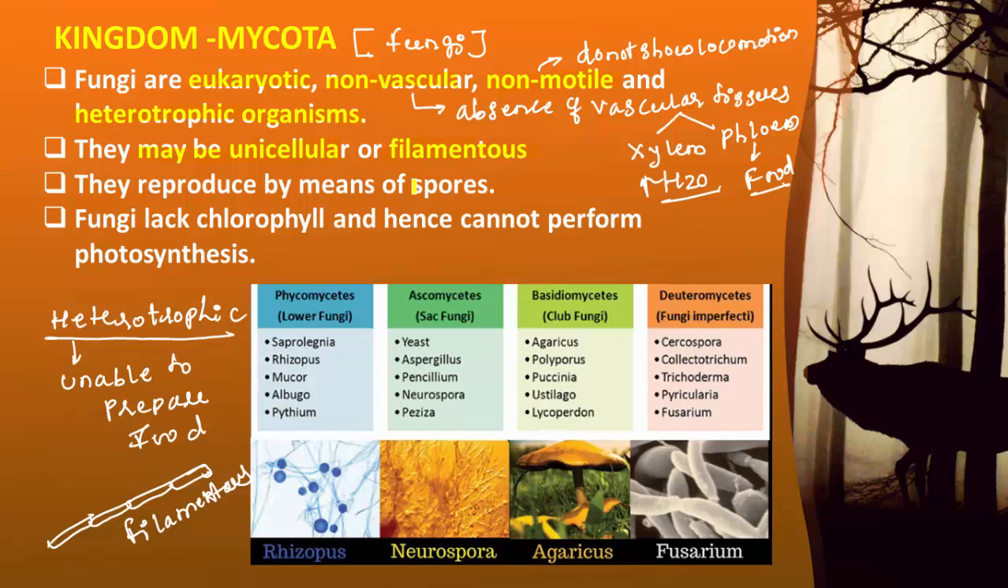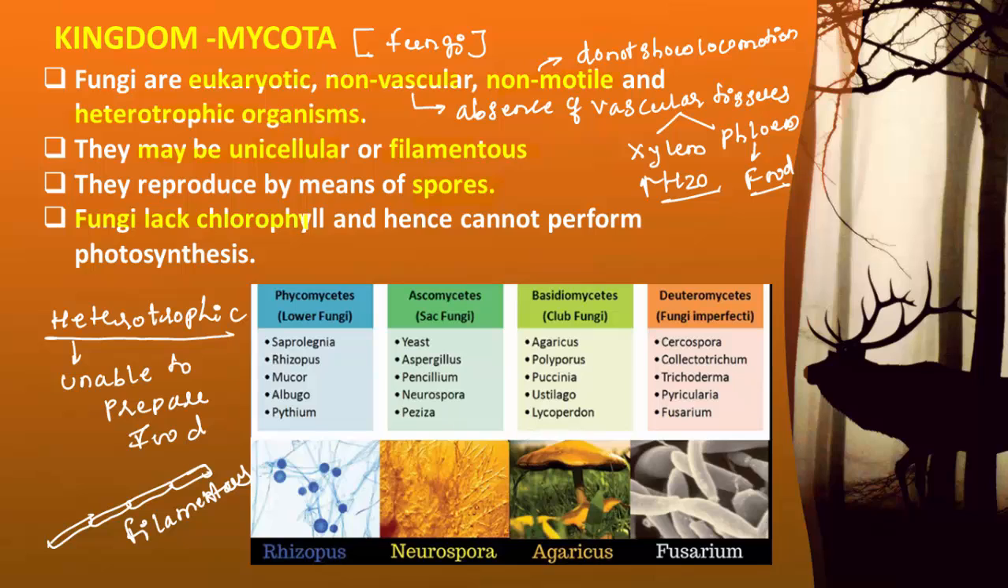Then method of reproduction. They reproduce by producing the spores. Just like seeds in higher plants, the fungi produce the spores, and spores are very, very microscopic structures. They are carried by the wind current as well as they spread through the water.